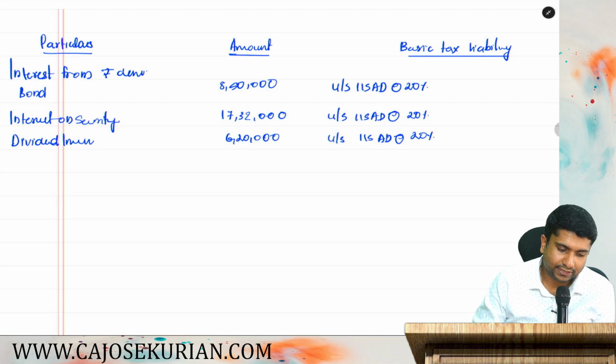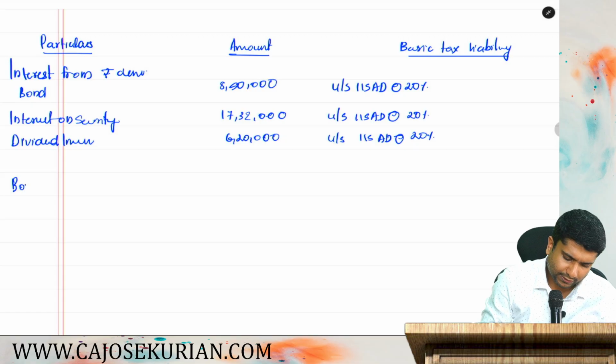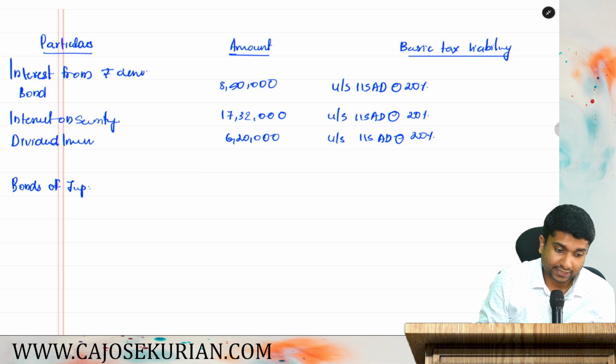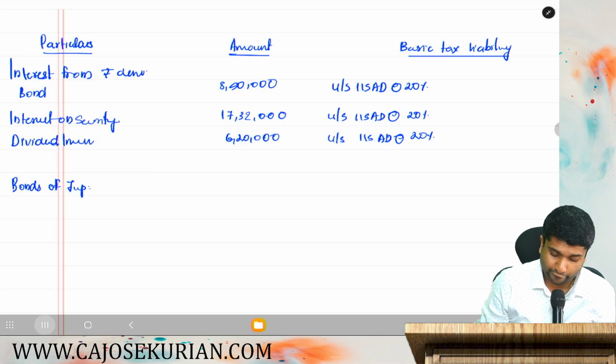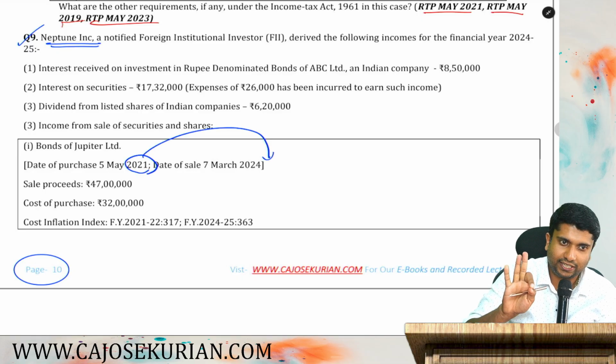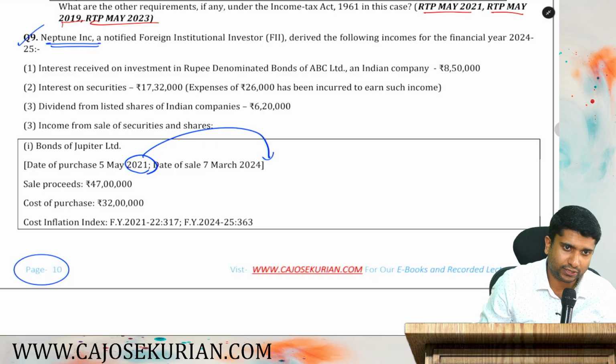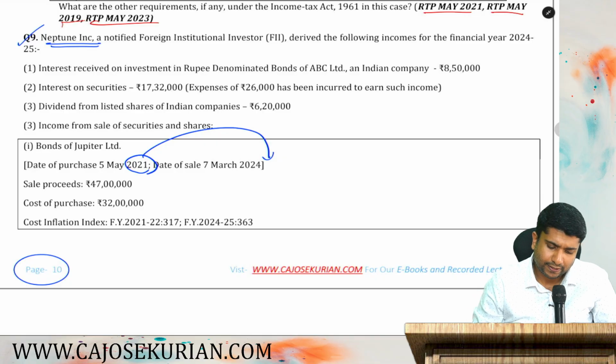Next is income from sale of security. So it is something related to sale. So bonds of Jupiter. What is the full value consideration? Before that, date of purchase is 2021 and date of sale is 2024. So the period of holding, if you check from 21 to 24, 22, 23, 24. Anyways, it is a long-term capital asset because the period of holding criteria right now is how many years? It is 24 months. It is more than 24 months, and hence we can say it is basically a long-term capital asset.